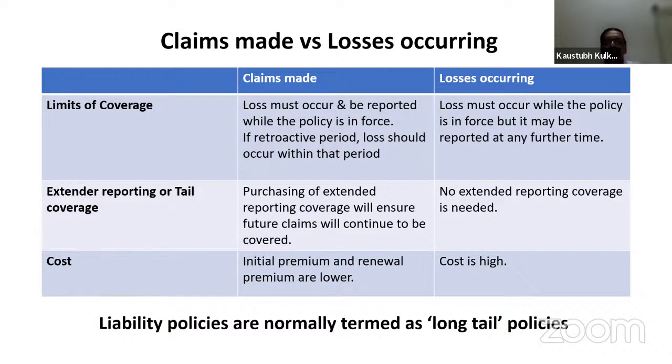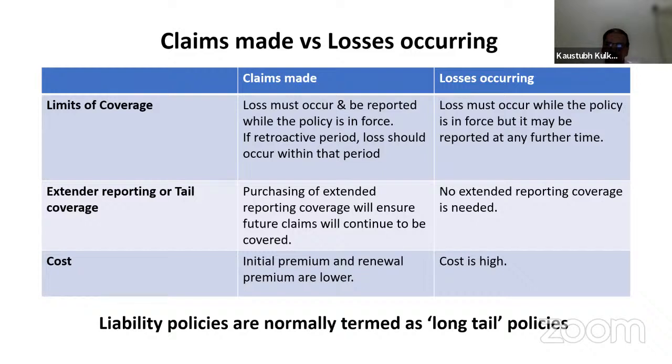Here, losses occurring means once the liability policy is issued, and if the insurance company is accepting the losses occurring basis, then even if the policy is expired and not renewed, but the actual loss has happened during the policy, say for example, 1st August 2021 to 31st July 2022 is the policy period, the loss has occurred during that policy period, but the next year renewal policy is not there. There is no policy in force next year, but still the loss is reported after the expiry of the policy.